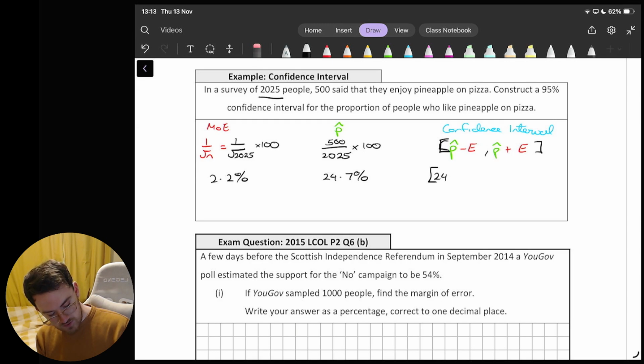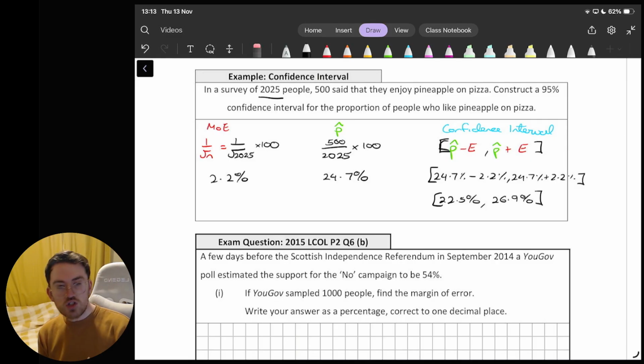Starting with 24.7%, I'm going to take away 2.2%, and I'm going to add 2.2%. So that gives me 22.5% and 26.9%.